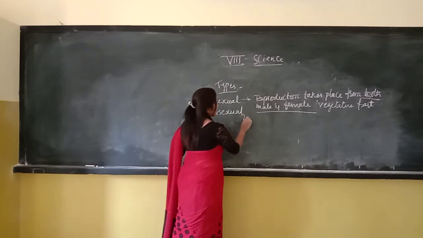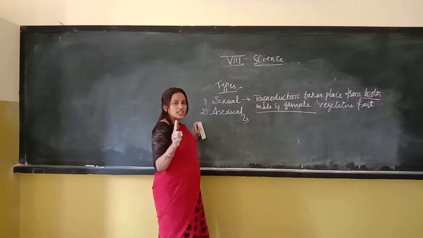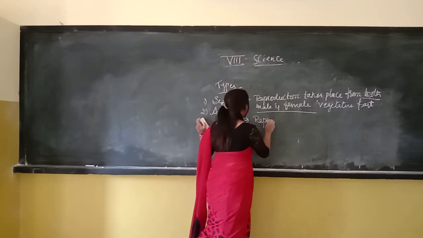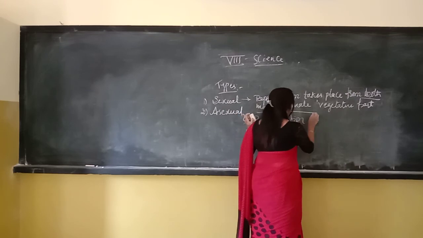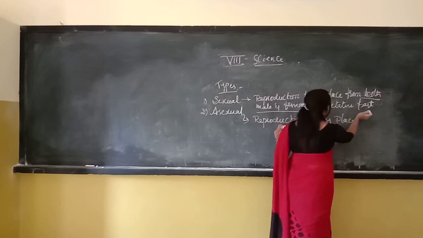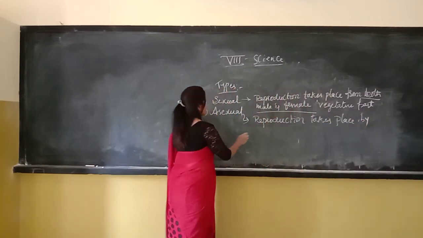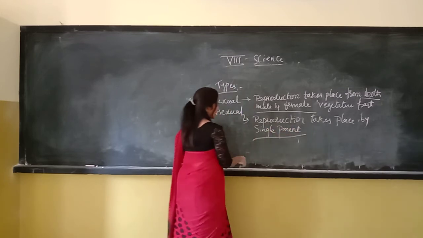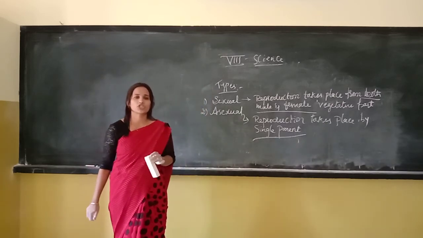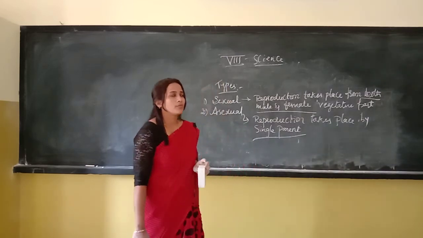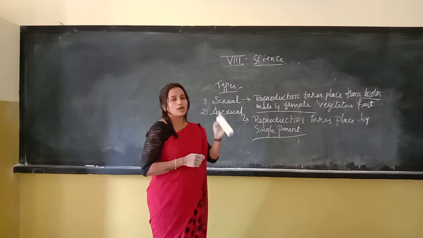Next, what do you mean by asexual reproduction? That reproduction which takes place with the help of only one parent, a single parent. If the reproduction takes place by a single parent, then that is nothing but asexual reproduction. Okay children, so there are two types of reproduction. We are going to find both in plants and also in animals.